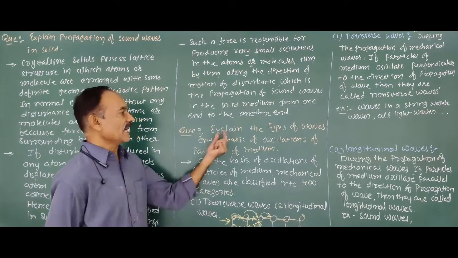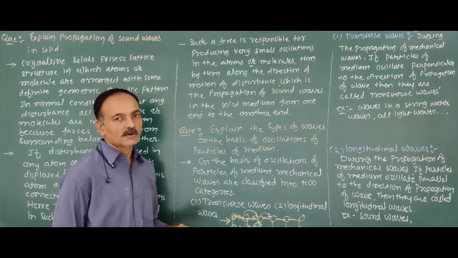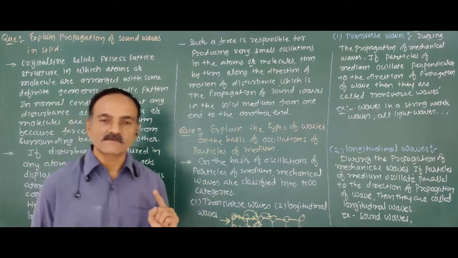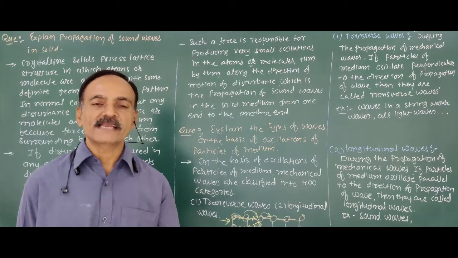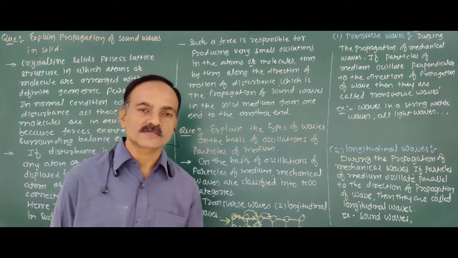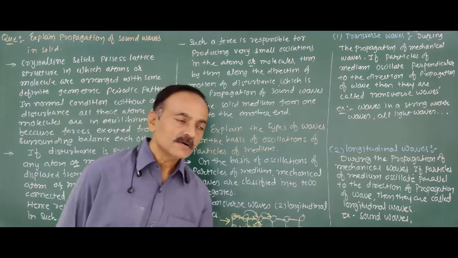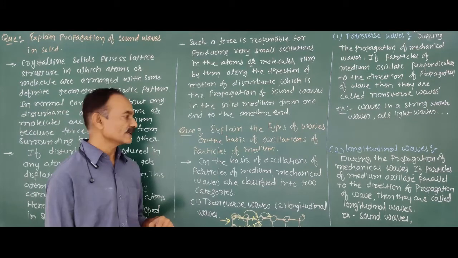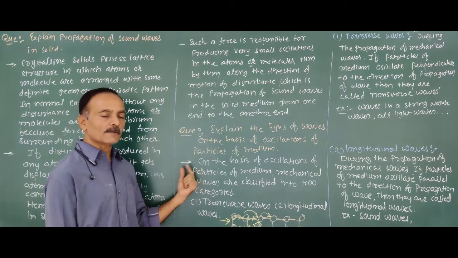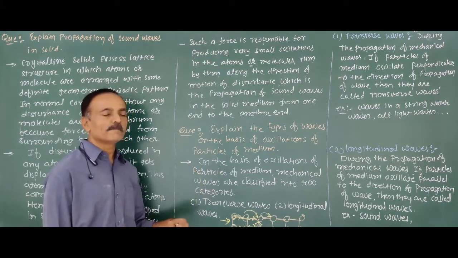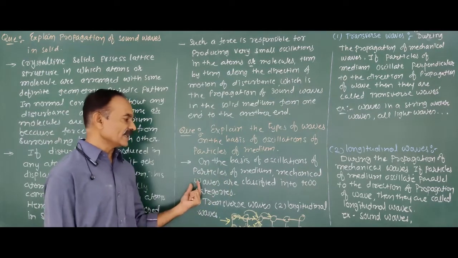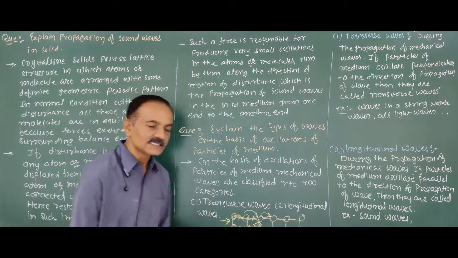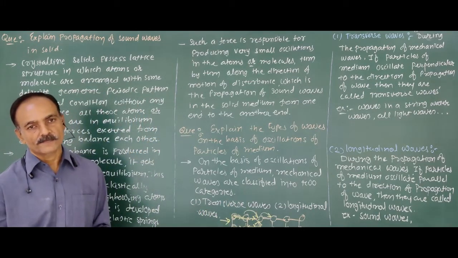Now, explain the types of waves on the basis of the oscillation of particles of the medium. Already we classified the waves in three categories: mechanical, non-mechanical, and also the matter wave. Now, the classification of waves on the basis of oscillation of particles of the medium. On this basis, the mechanical waves are classified in two categories: one is the transverse wave and the second is the longitudinal wave.